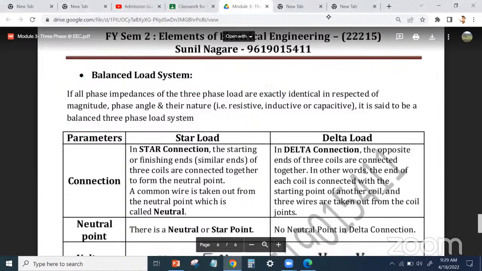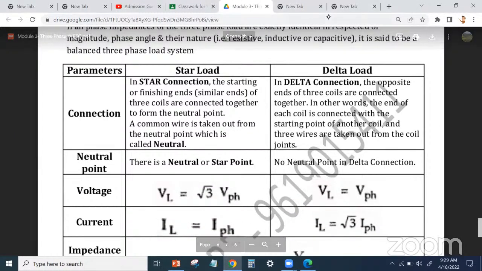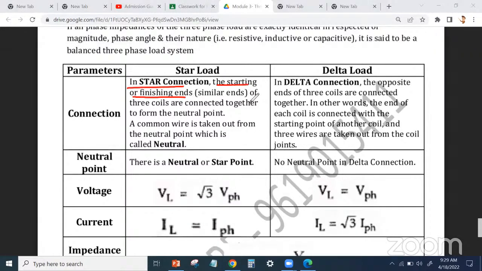So let's see the last question from this topic, that is the star and delta connected system. Difference होगा. First difference is connection. Star and delta कैसे connect किए? So in star connection, the starting or the finishing end of 3 coils are connected together to form the neutral point, and the common wire is taken out from the neutral point, which is called a neutral.